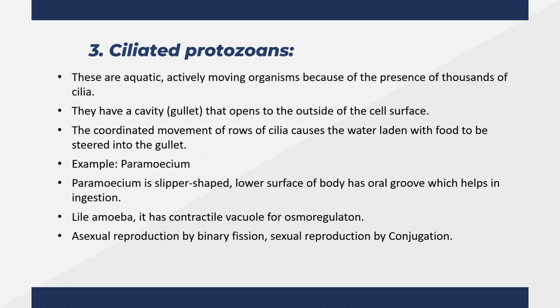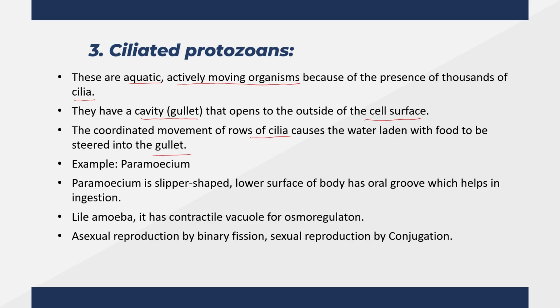The next category is ciliated protozoans, which use thousands of cilia for locomotion. They are aquatic, actively moving organisms and have a cavity or gullet, just like euglenoids, that opens to the outside of the cell surface. The coordinated movement of rows of cilia causes the water-laden food to be steered into the gullet.